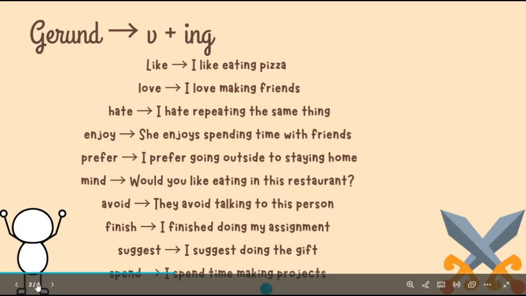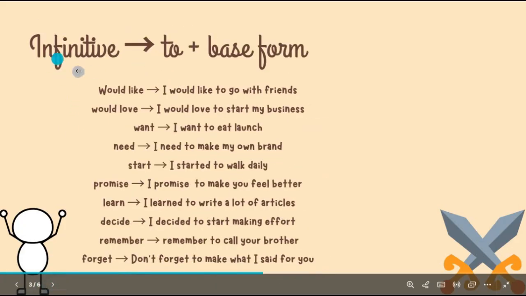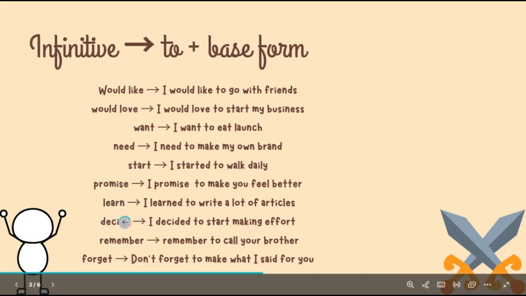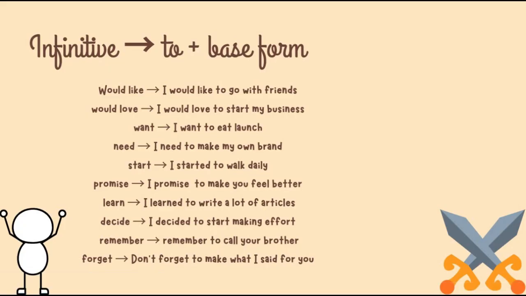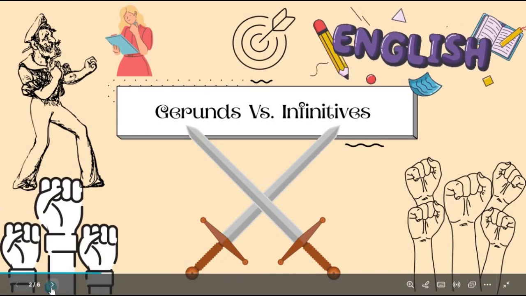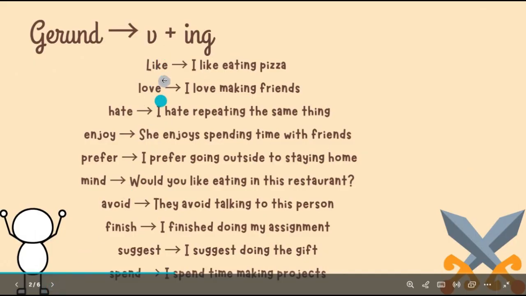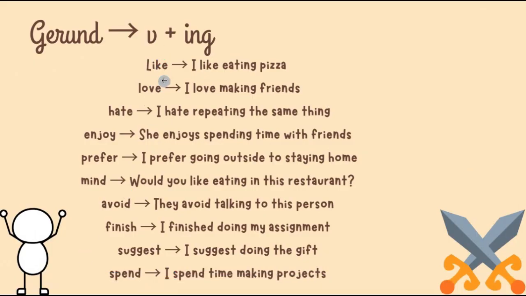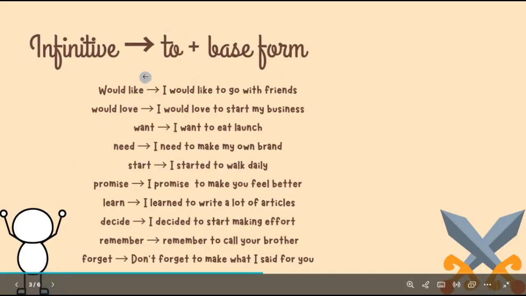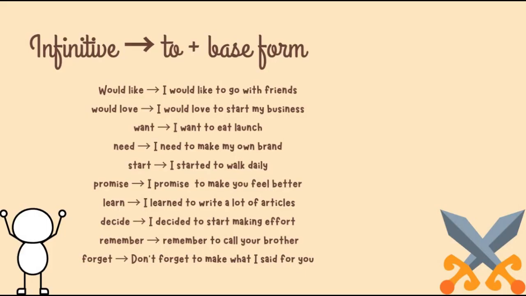Okay. Then we have the infinitive. It should be to plus the base form of the verb. Would like, would love, want, need, start, promise, learn, decide, remember, forget, all of that. And we have here some hints about would like. Like and love without anything take ing, but here, would like and would love add to plus infinitive, or to plus the base form.